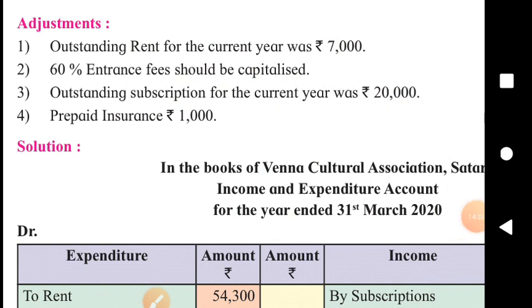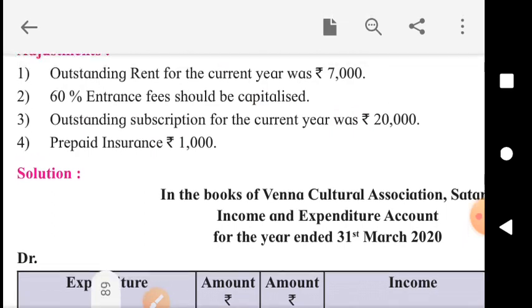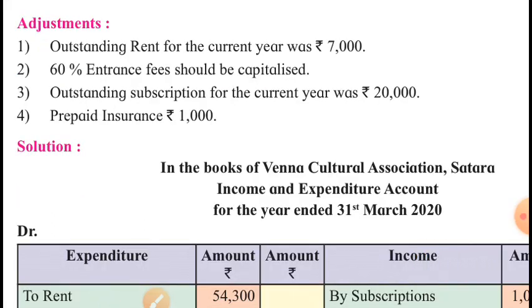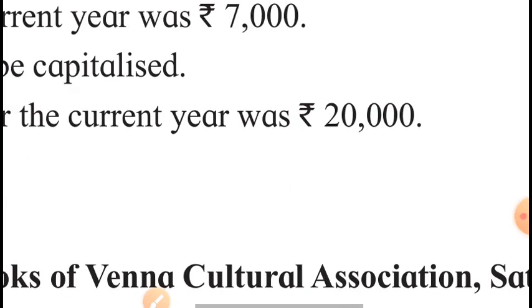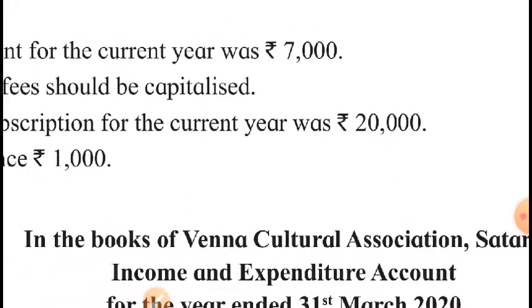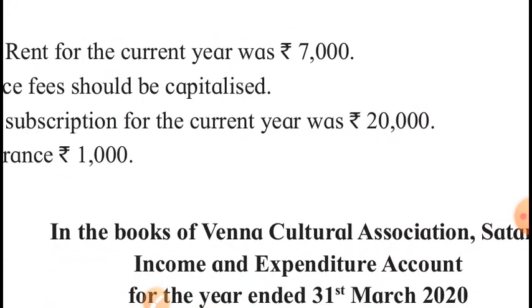But in this topic, subscription is income for the business, and the subscription which is receivable, instead of calling it accrued subscription, in this topic is called outstanding subscription. So remember, outstanding subscription means subscription receivable, accrued subscription. And for this year, outstanding subscription is 20,000. Outstanding means receivable. This is the income of this year which should have been received but not yet received. It will be received, but in the next year.